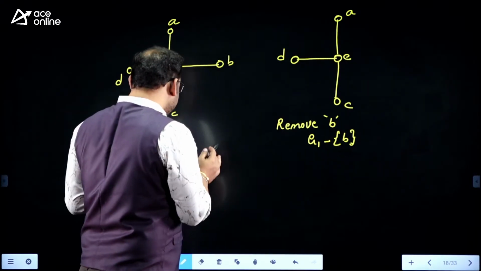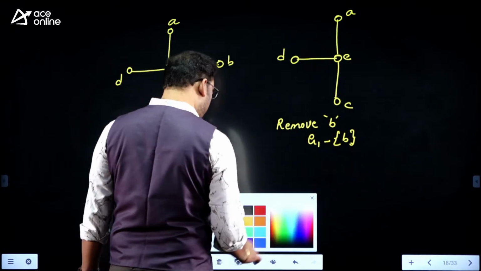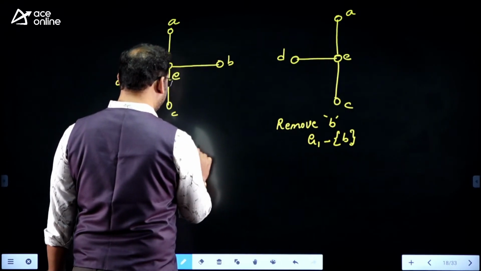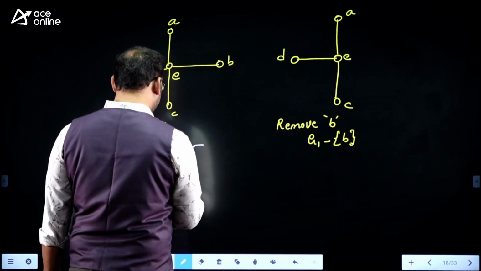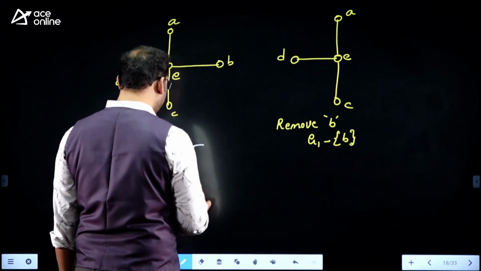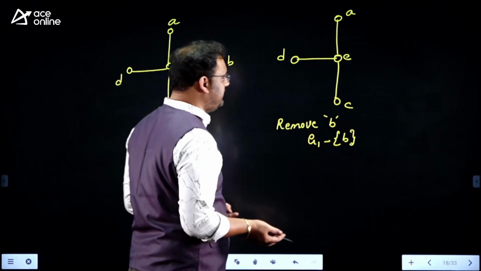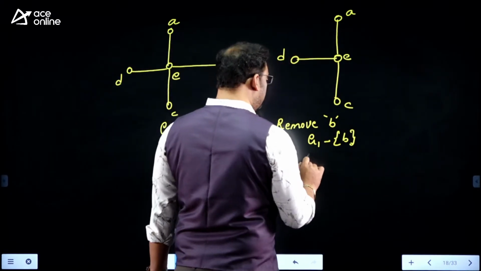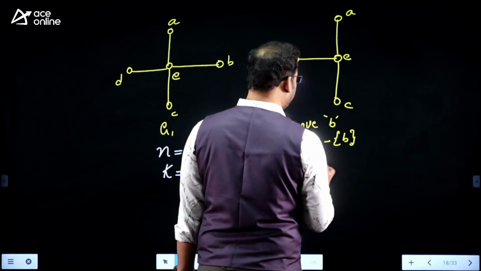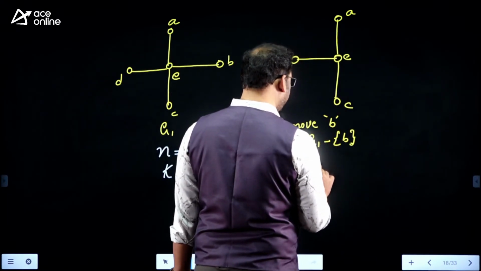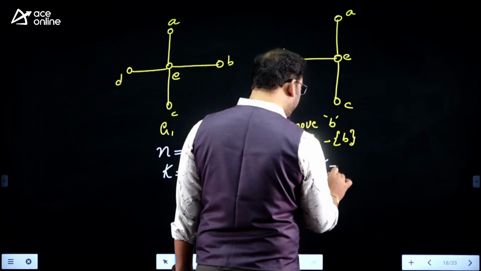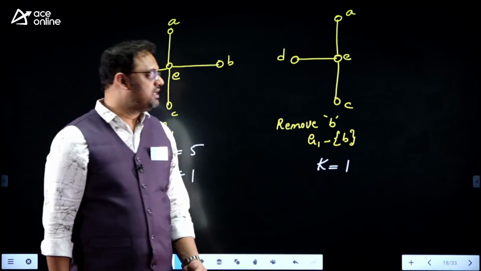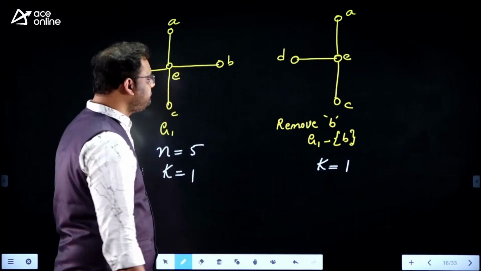In the original graph there are 5 vertices and a single component, it is a connected graph. In the resultant graph the number of vertices is 4, but still the number of components is only 1. Our question is about the number of components, right? Let us focus on this.